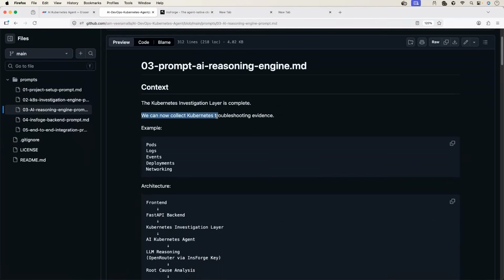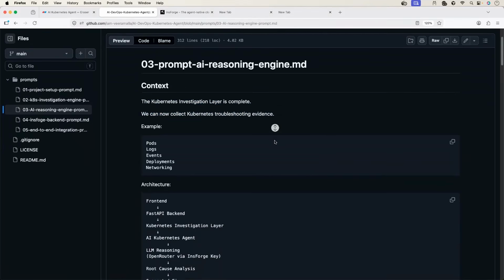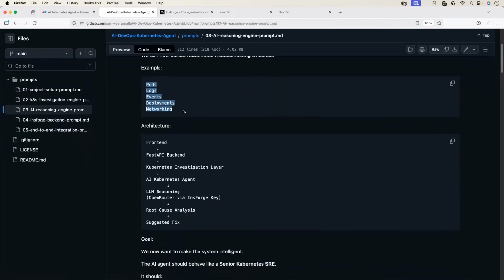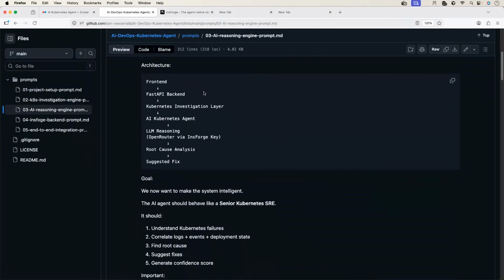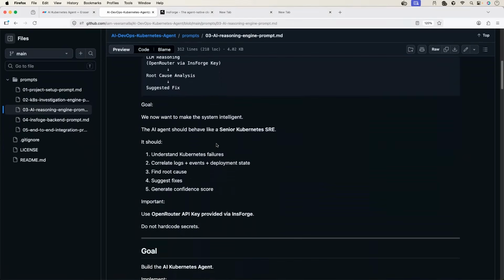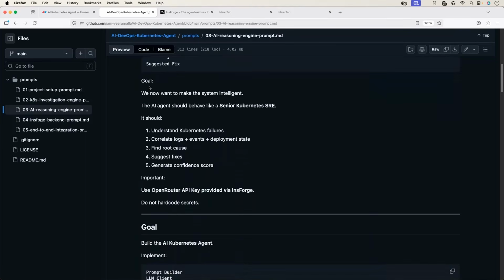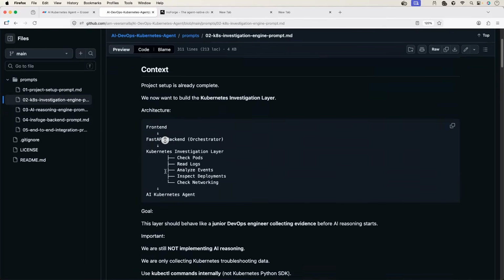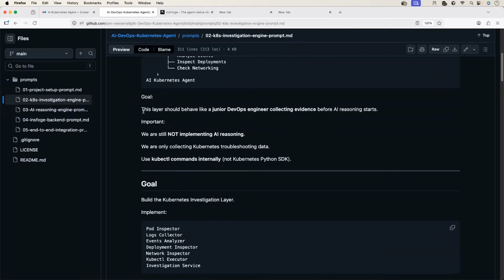We can now complete Kubernetes troubleshooting evidence. Example, these are the components. This is the architecture. Again, I am providing the agent with the required architecture. What is the goal? We want to make the system intelligent. Previously, in the second prompt, I told it the goal is to behave like a junior DevOps engineer, collect information from the cluster.